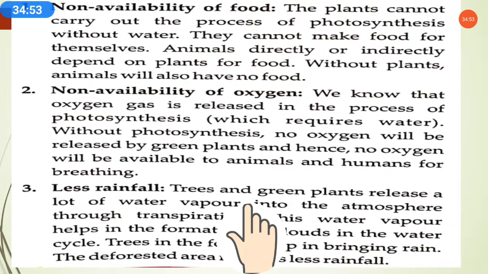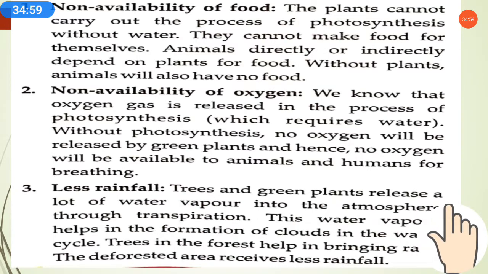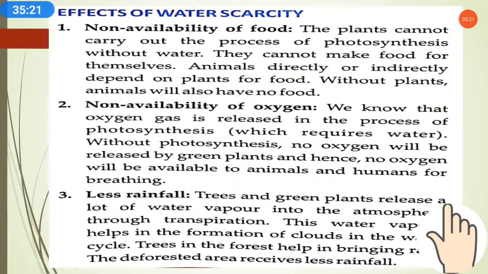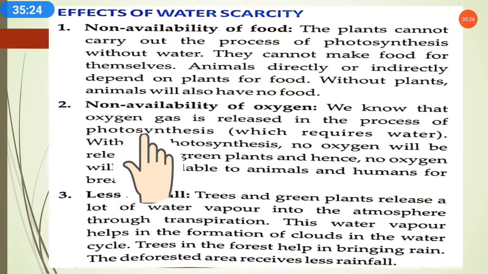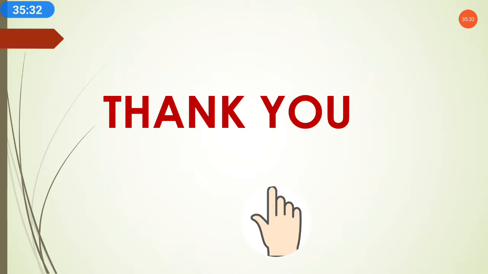So trees in the forest help in bringing rain, and a deforested area receives less rainfall. Ultimately trees help in bringing rain back to the earth. If fewer plants are there, less rainfall will be there, and a deforested area always receives less rainfall. A good forested area will receive good rainfall. So these are the effects we can face due to the water scarcity problem: non-availability of food, non-availability of oxygen, and less rainfall. These are the main effects of the water scarcity problem. I hope you understood well, children.